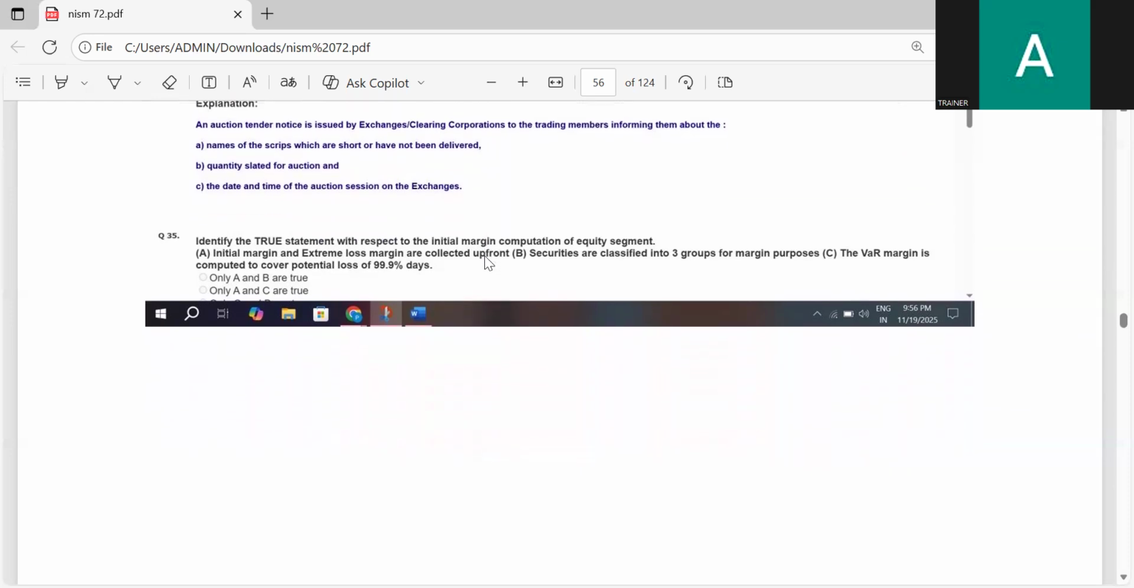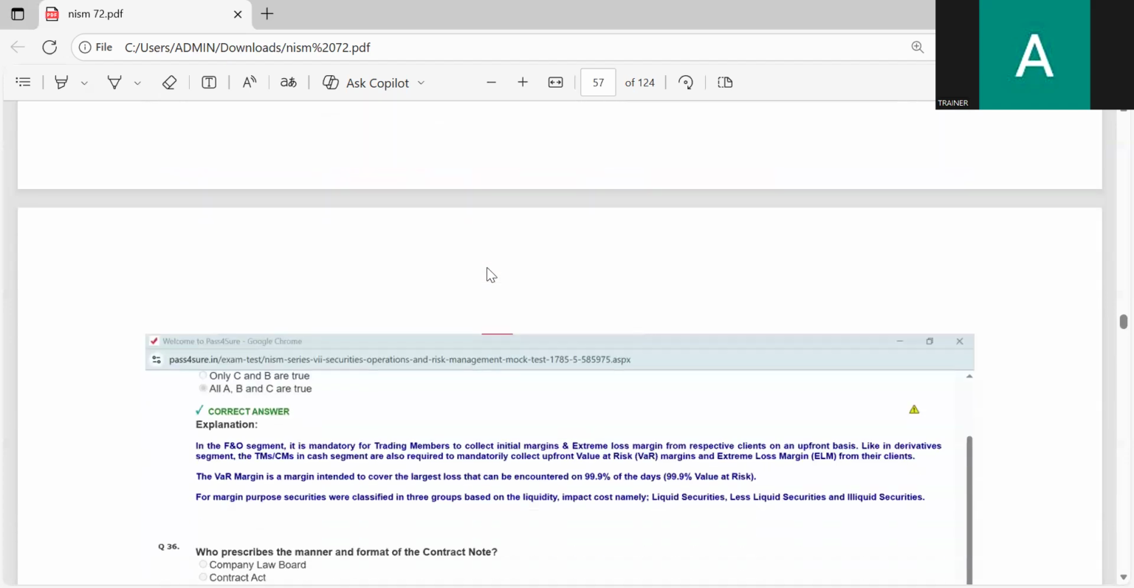Identify the true statement with respect to initial margins computation of the equity segment. Initial margin and extreme loss margins are collected upfront. Securities are classified into three groups for margin purposes. The VaR margin is computed to cover potential loss of 99.9%.